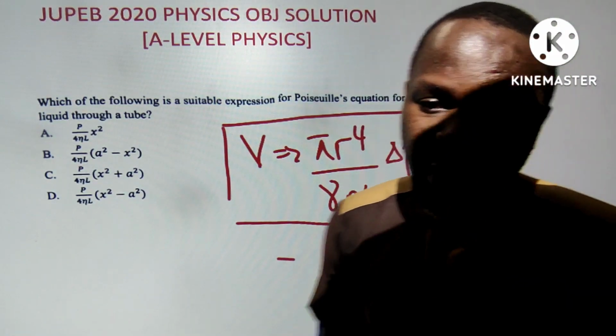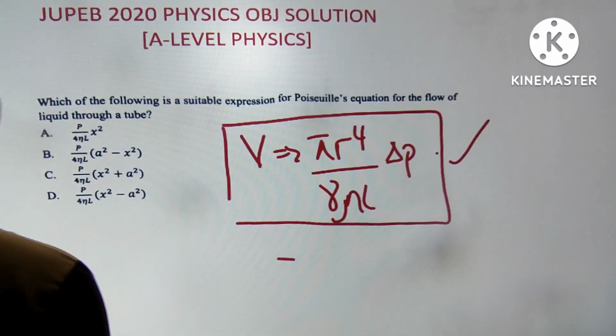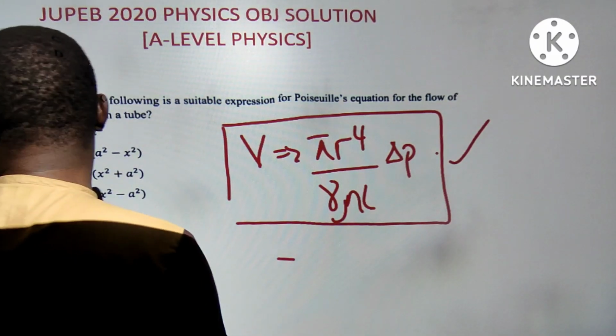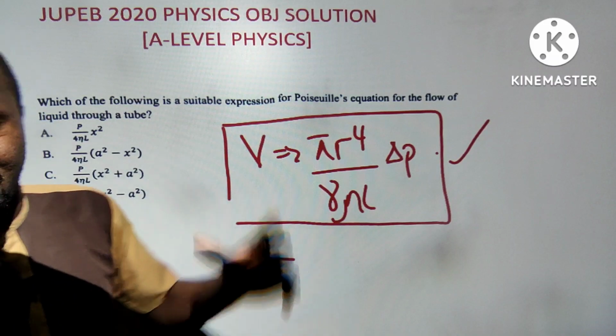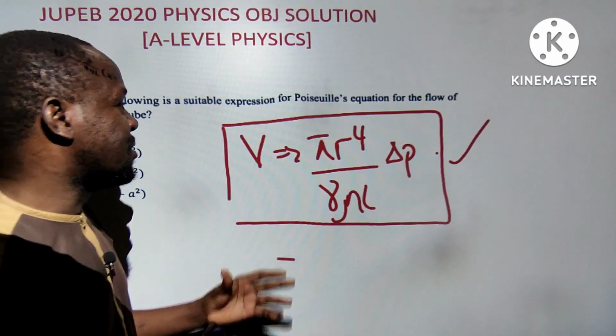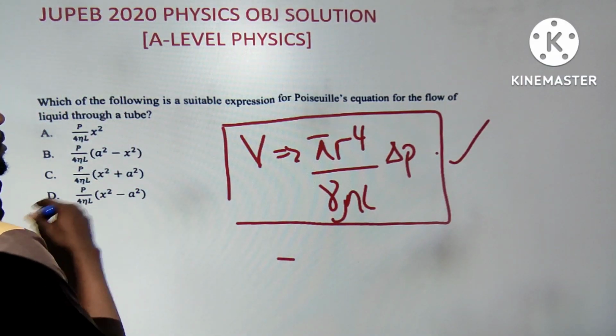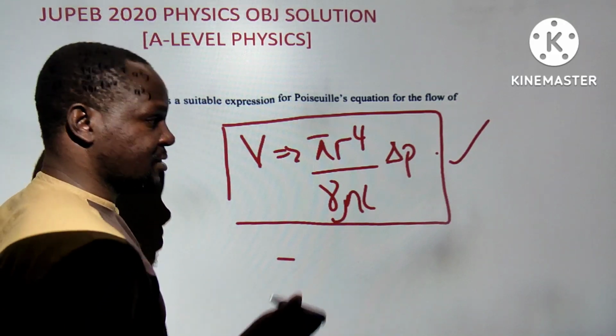Now remember that. In the derivation of the formula, a quick one, I'm not going into the concept. You can watch all these things under hydrodynamics and hydrostatics on my physics channel, so take your time to watch that. Now, how do we come about the expression in the derivation? We use a cylindrical tube.